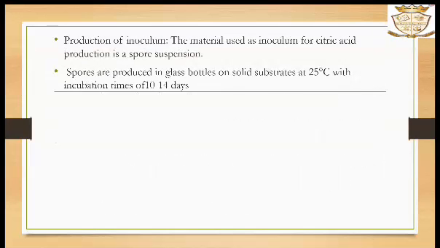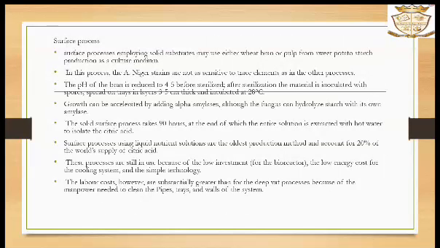Some factors for production of inoculum. The material used as inoculum for citric acid production is a spore suspension. Spores are produced in glass bottles on solid substrate at 25 degrees Celsius with an incubation time of 10 to 14 days. The detailed process is explained here.